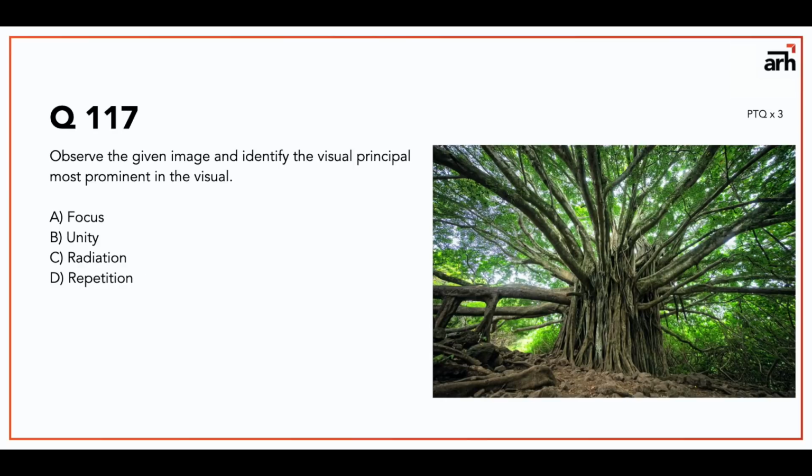Okay, now observe the image. Same question, most prominent visual principle in the image. In a PTQ type question, mostly all the options would be correct. Your job is to find out which one is the most prominent. So in this one, you can see that there is focus, unity is there, radiation is also there, repetition is also there.